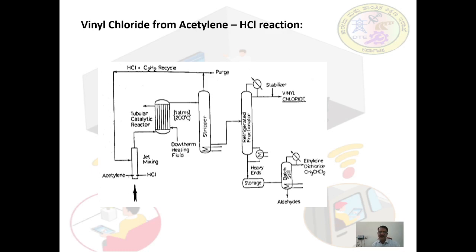The effluent gases obtained contain vinyl chloride, which is separated from unreacted acetylene plus hydrogen chloride. These unreacted materials are recovered and recycled. The separation is done in a distillation column. Like this, vinyl chloride can be manufactured from the acetylene HCl reaction.